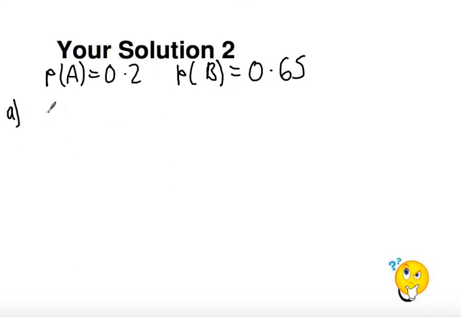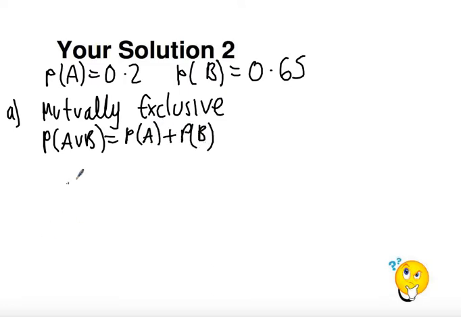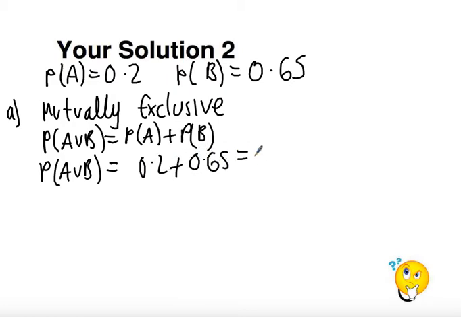Part A says that they are mutually exclusive, and so there is a particular property that we have for mutually exclusive events, and that's a probability of A union B is equal to probability of A plus a probability of B. So we can just simply say probability of A union B equals 0.2 plus 0.65, and it should be as straightforward as that, giving us an answer of 0.85.